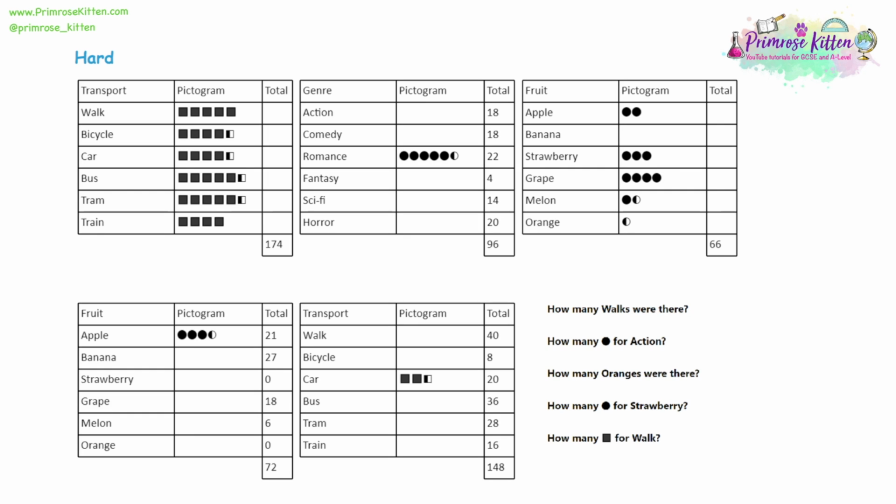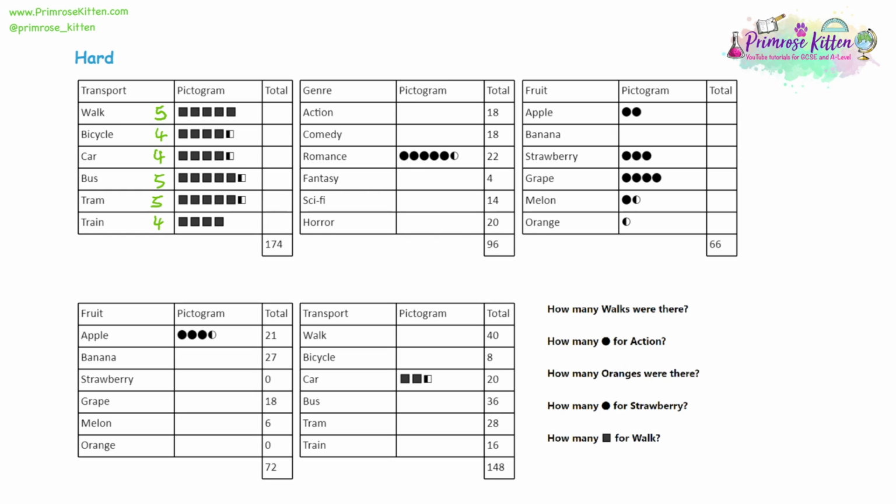So we need to know how many squares we have altogether representing the 174 people. So we have 5 squares representing walk. We have 4.5 bicycle. So let's just count the full ones first. 4, 4.5 for car, 5.5 for bus, 5.5 for tram, and 4 for train. So I've just counted up all the full squares.